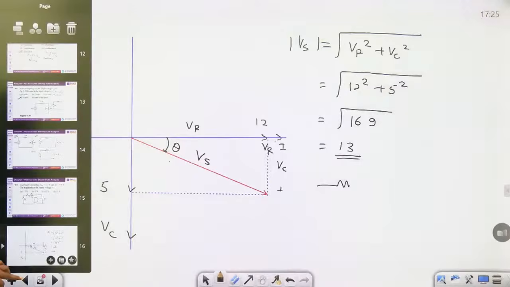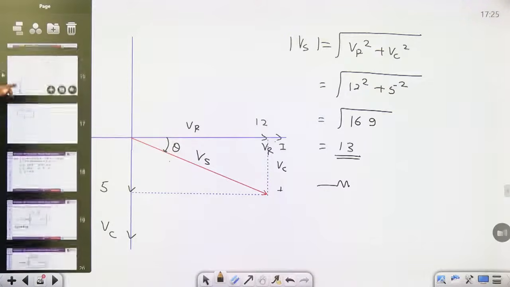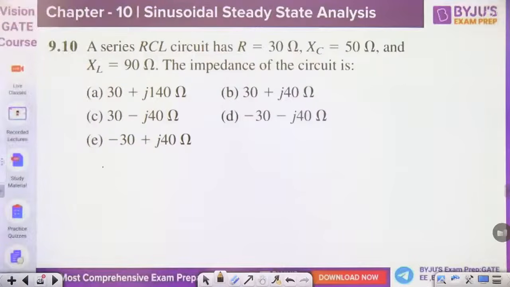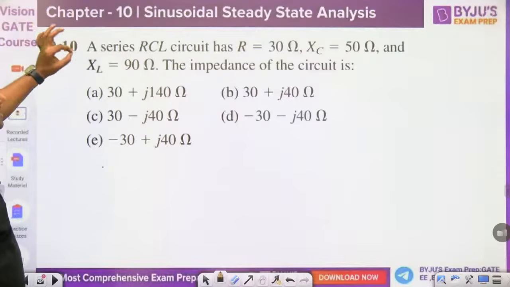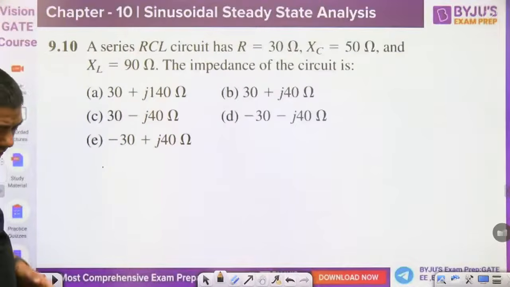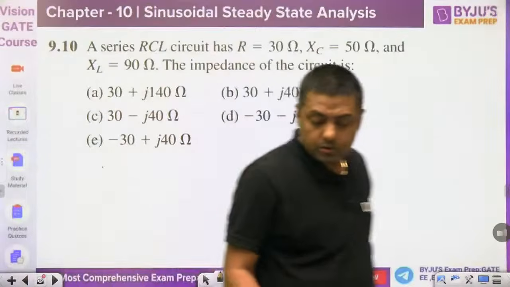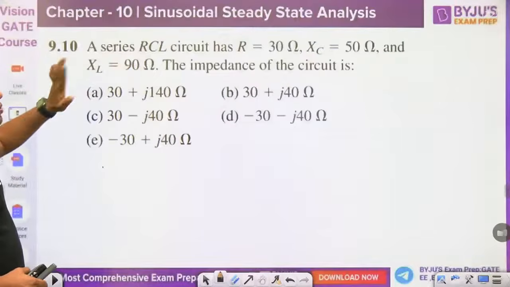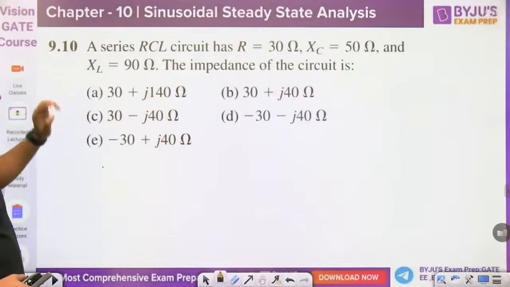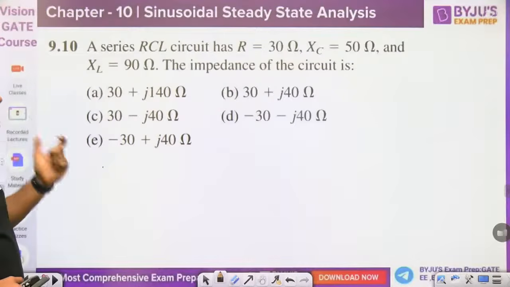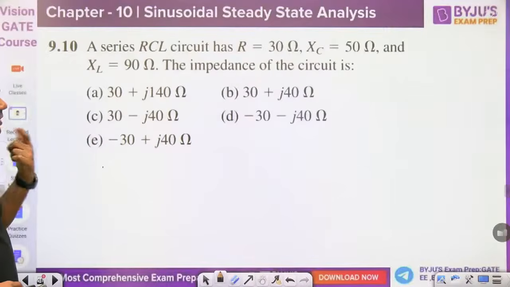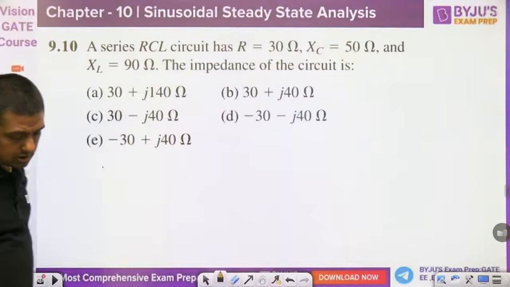So these are the objective questions. Last one. Okay, tell me from the ninth chapter, last question. A series RLC circuit has R equal to 30 ohm. All students, try to give me the answer, guys. A series RLC circuit has R equal to 30 ohm, XC equal to 50 ohm and XL equal to 90 ohm. The impedance of the circuit is, again, I think a very easy question. Tell me guys, which answer is correct?